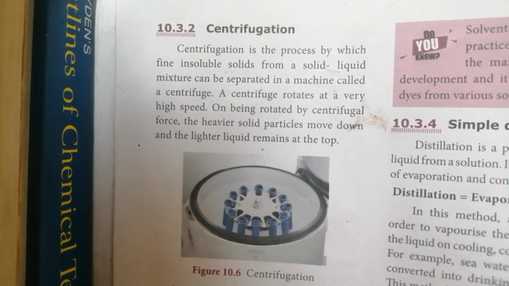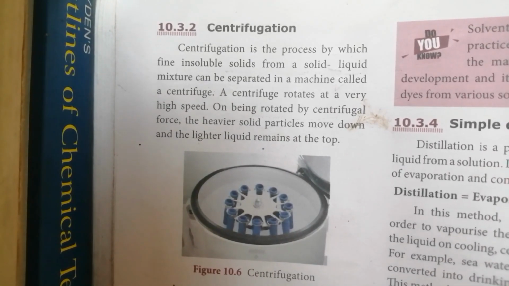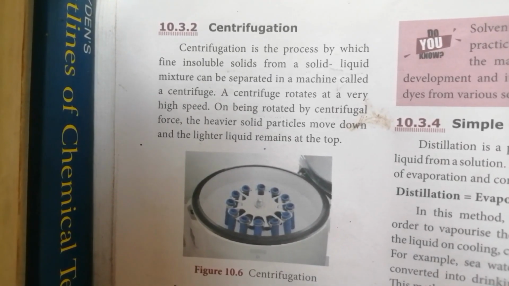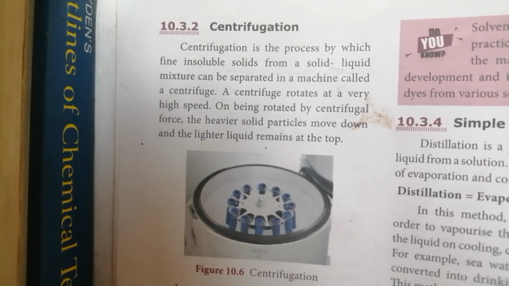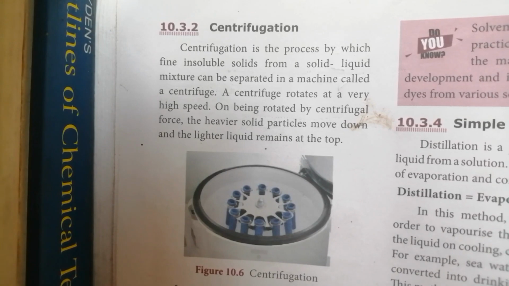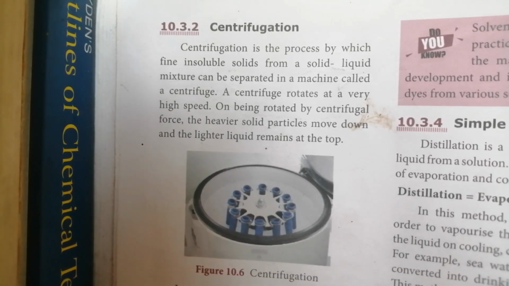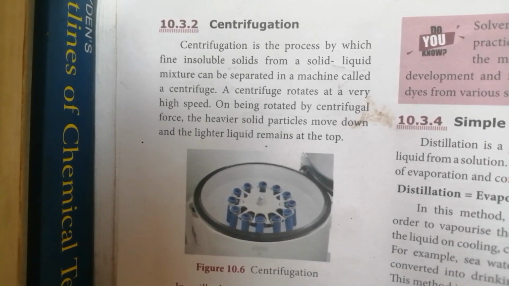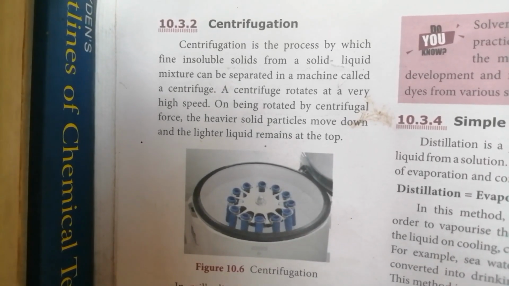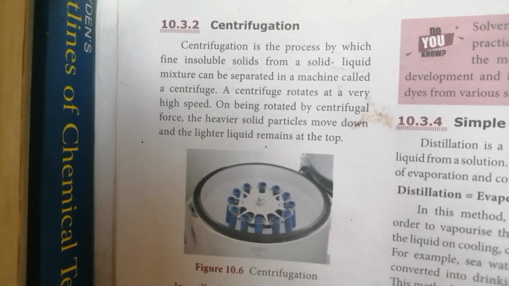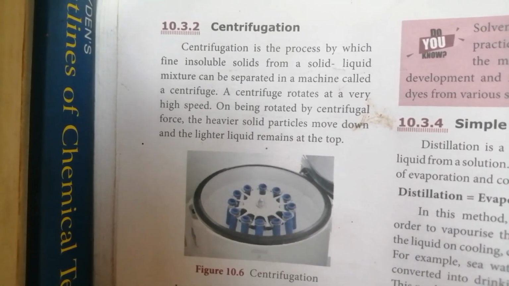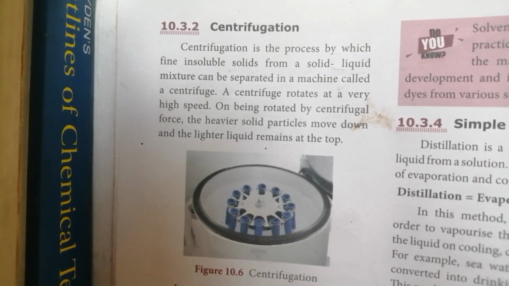This method is used in milk dairies to separate cream from milk. It is also used in washing machines to squeeze out water from wet clothes, and to separate blood cells from blood samples.